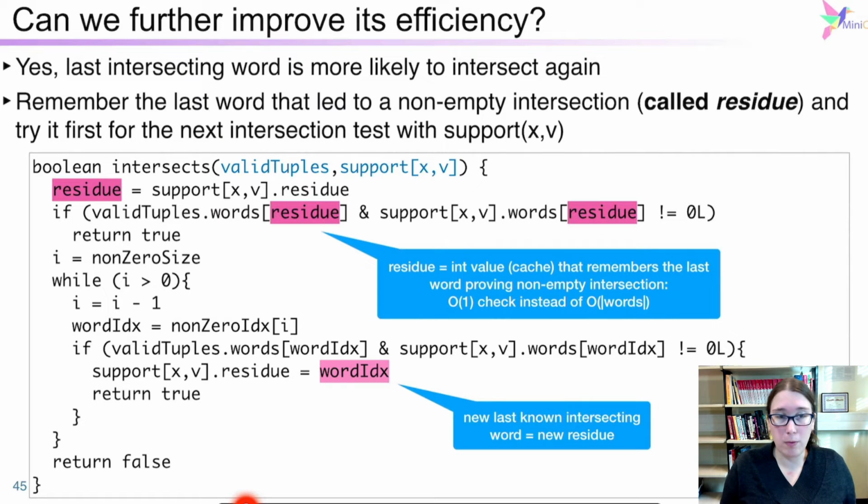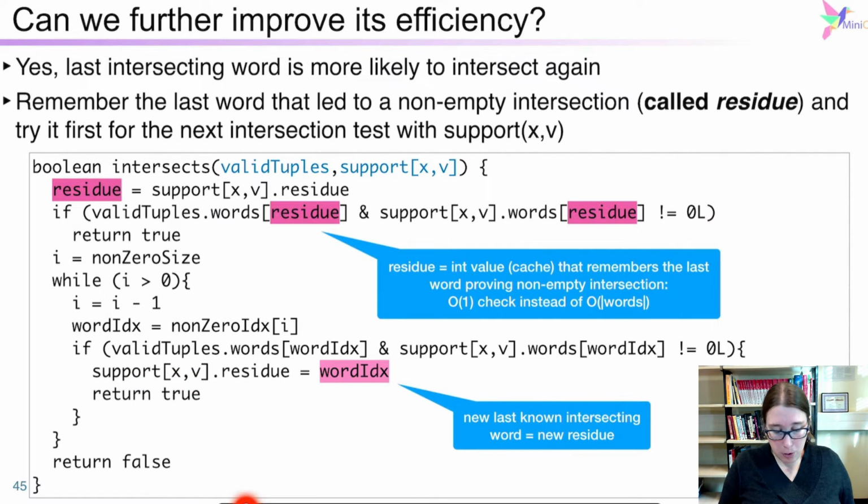And if not, we will iterate on each of the remaining non-empty words in valid tuples. So we will start at the one at the size, and we will check the ID of each of them. And we do the intersection, and if we find an intersection that is non-empty, we store the new residue for the given support that we are testing.